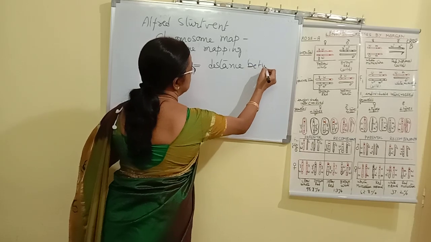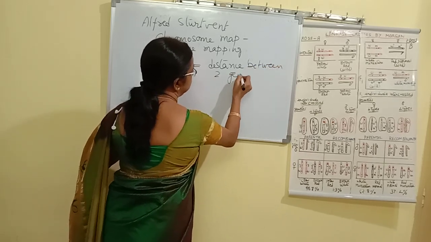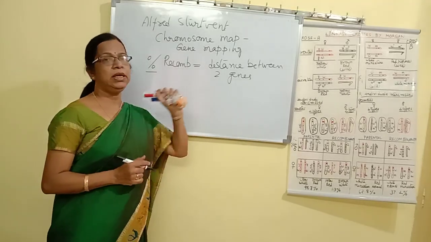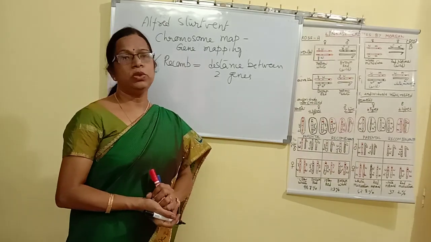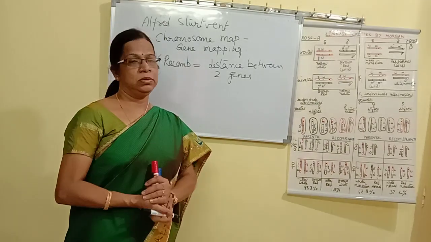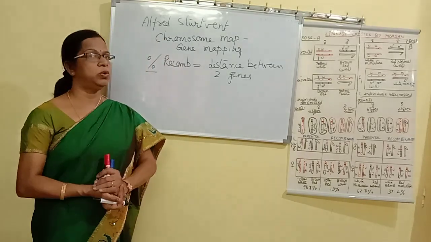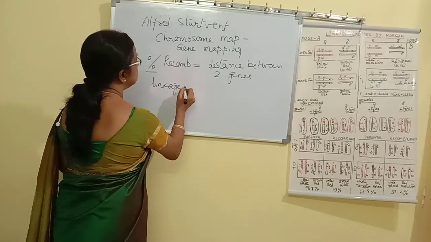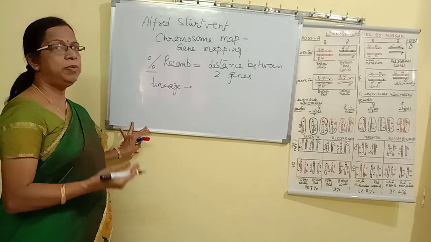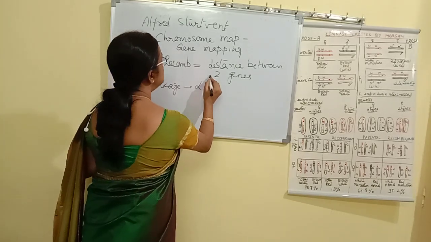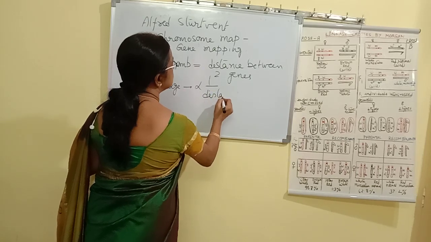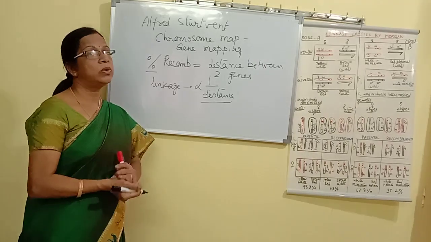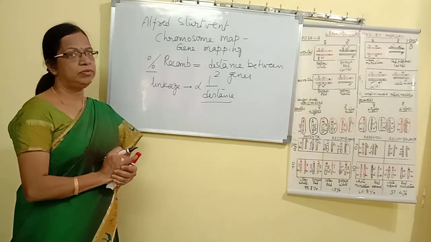So what is the meaning of this? Recombination percentage is directly related to the distance between the two genes. If distance is more, recombination also is more. Whereas linkage, here we can also compare the linkage. Linkage will be inversely proportional to distance. That means if distance is very less, linkage will be more. If distance is more, linkage is less.